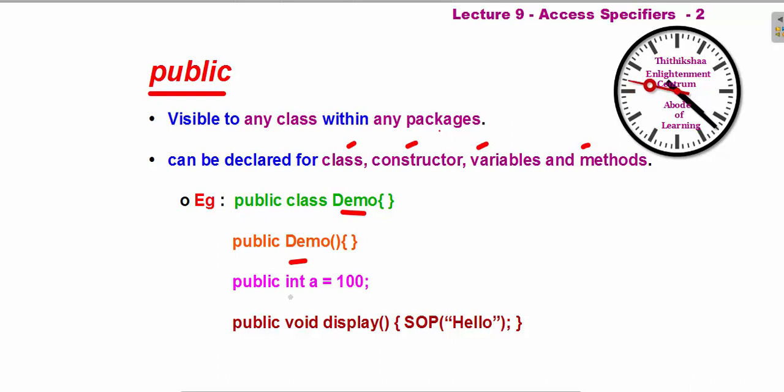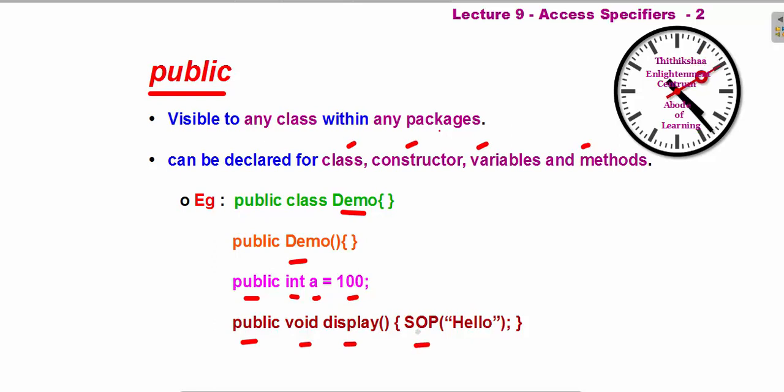Next, this is for the variable. I am giving public, the data type is int, this is the variable name and this is the value. Next, this is the method: public void is the return type, this is the method name, and I have written the code over here.